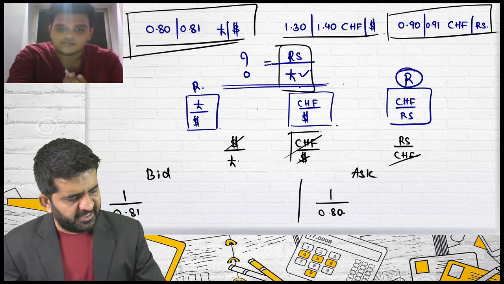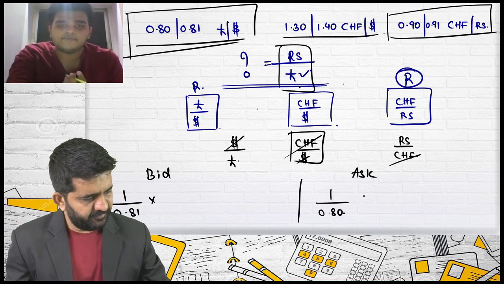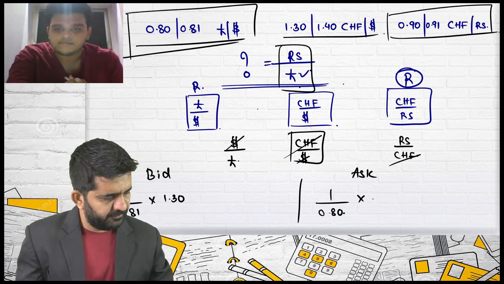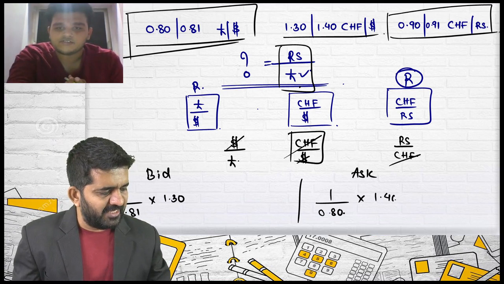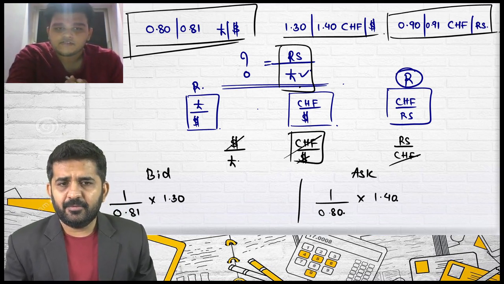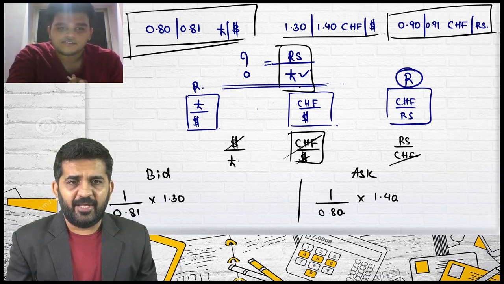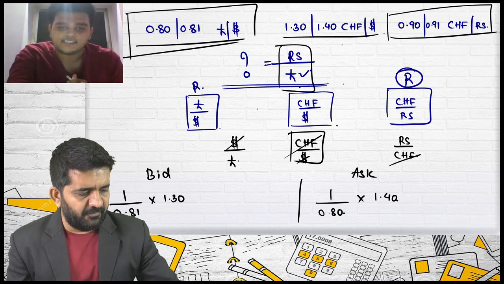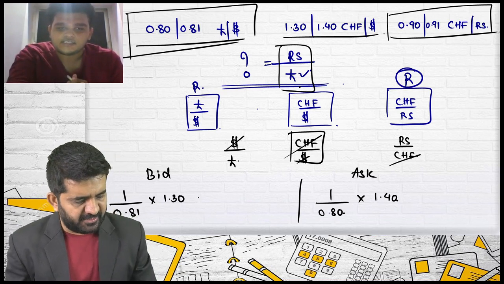Go to the CHF per dollar rate. That will be as it is. It is 1.30 and 1.4. Should I reciprocal this? Should I write 1.4 in bid? No. Why? Because we are not doing anything with it. We want the CHF per dollar rate and we are writing the CHF per dollar rate.